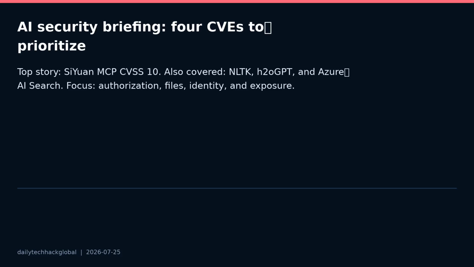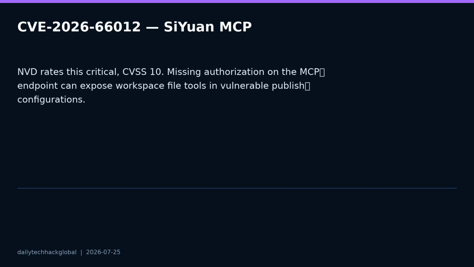First, the SiYuan issue. NVD describes CVE-2026-66012 as affecting SiYuan before version 3.7.2. The vulnerable component is the post/MCP kernel endpoint. According to the NVD record and the GitHub advisory, the endpoint was gated by a general authentication check, but lacked stronger admin role enforcement and read-only restrictions for the exposed MCP tools. In affected publish server configurations, a request could be proxied with a reader role and still reach MCP functionality.